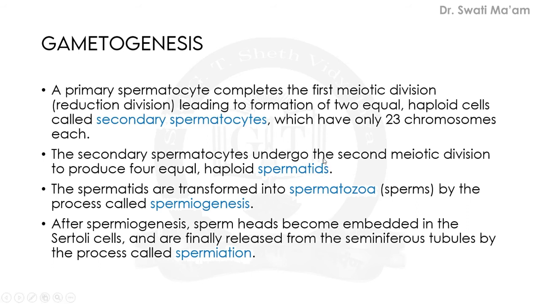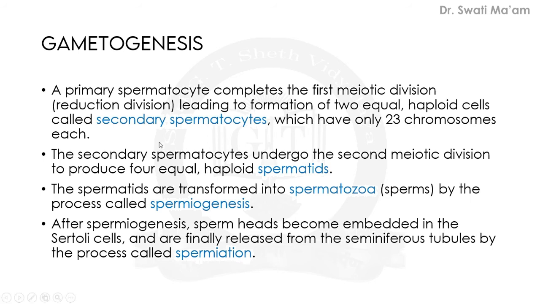Now the secondary spermatocyte undergoes second meiotic division to produce 4 equal haploid spermatids. So due to the meiosis process, the primary spermatocyte gives rise to 4 spermatids. These spermatids are now transformed into spermatozoa.